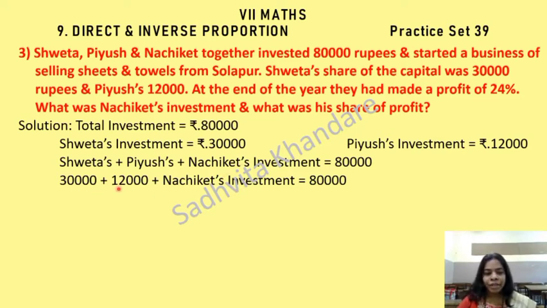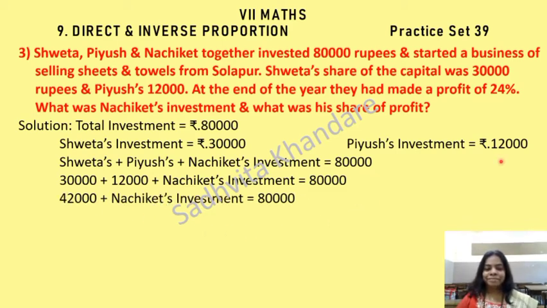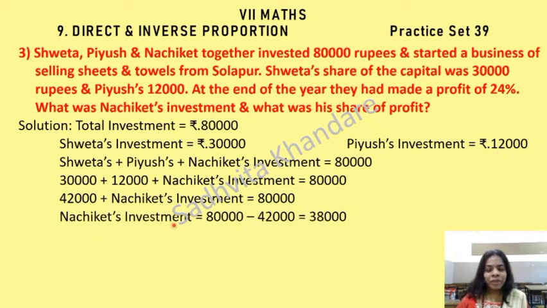So 30 plus 12 is going to be 42,000. This 42,000 will be shifted to this side. Plus will become minus. See, 42,000 plus Nachiket's investment is equal to 80,000. This 42,000 will be shifted to other side and plus will change to minus. See, Nachiket's investment is 80,000 minus 42,000 is equal to 38,000. This much is Nachiket's investment. One part of the question we solved.